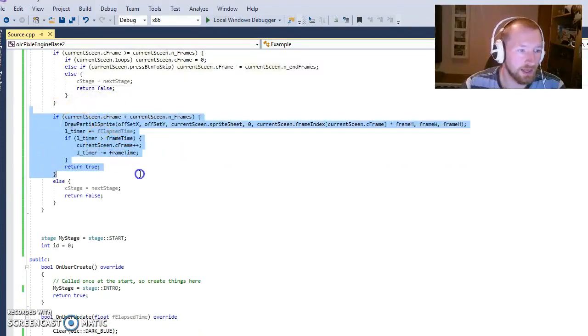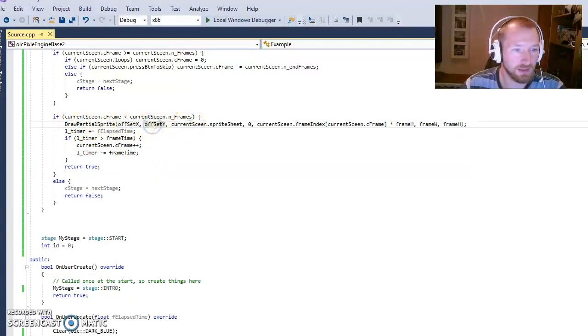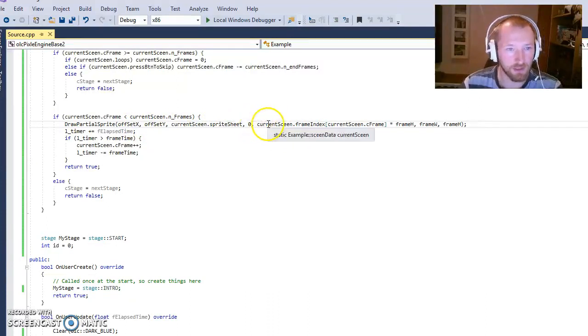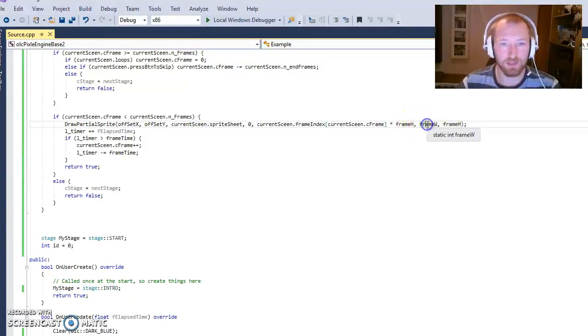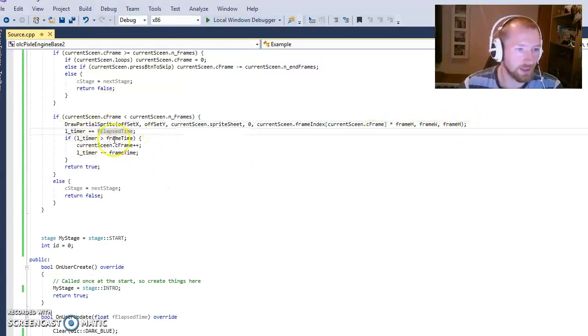Now, this is actually the whole drawing by itself. It simply goes in and takes a partial sprite, where we have decided should be on the screen, from our sprite sheet, at the X position, because everything is vertically arranged. Then we take the frame index number at the current frame, and we multiply that by height, because that's how we have arranged them, and width and height are placed in here. Then we'll update with the elapsed time.